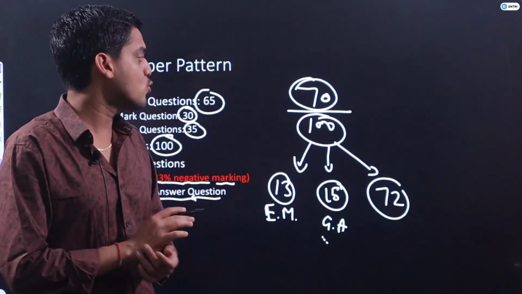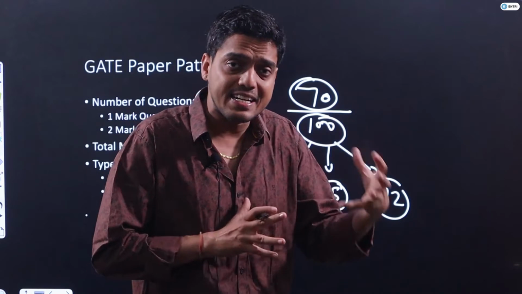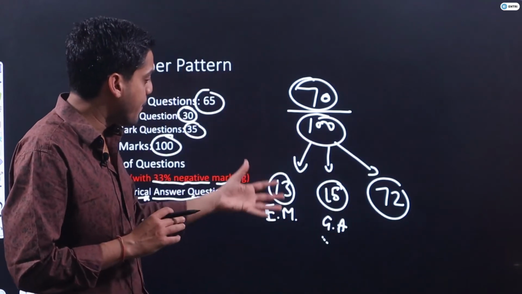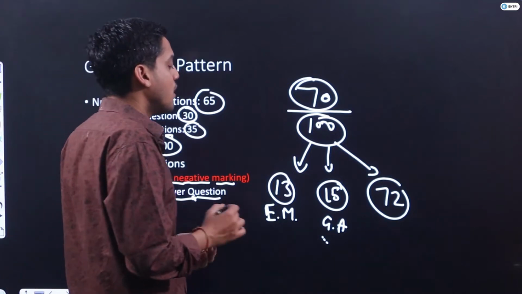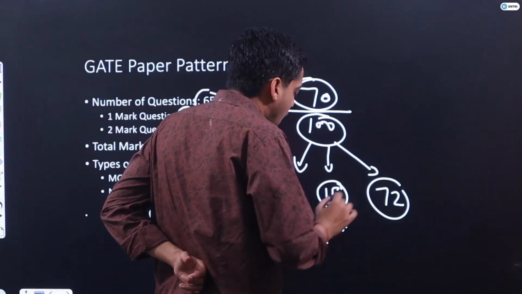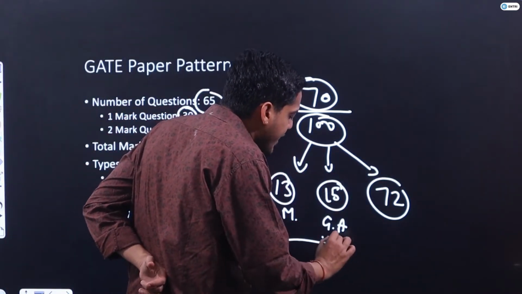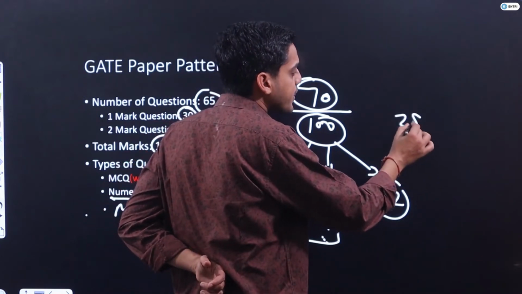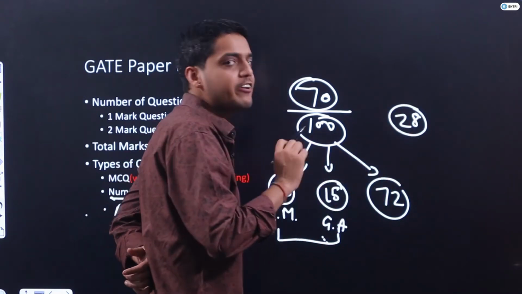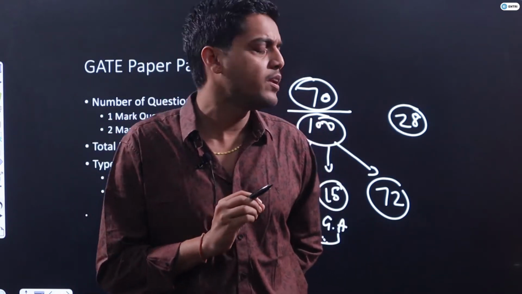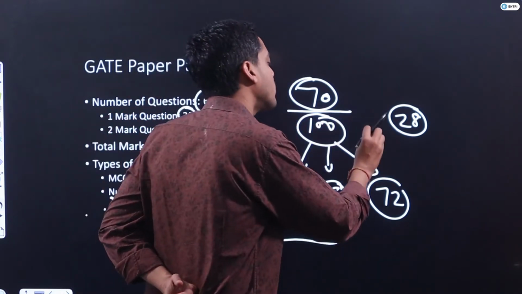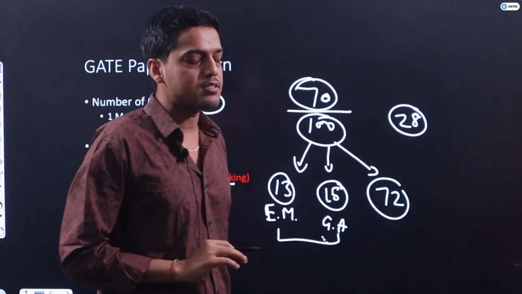So how can I score 70 marks? What should be the approach to score 70 marks? These 28 marks, from engineering mathematics and general aptitude, are the gifted marks. If you have a good command of engineering mathematics and general aptitude, then definitely you can score the maximum out of these 28 marks.